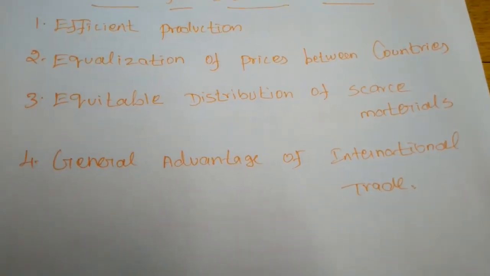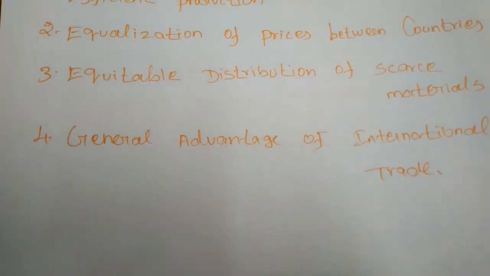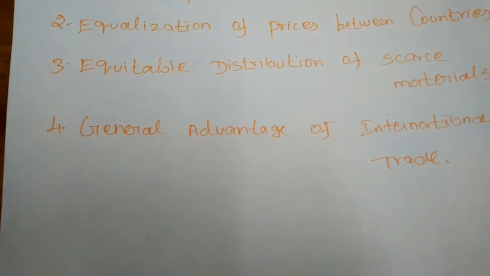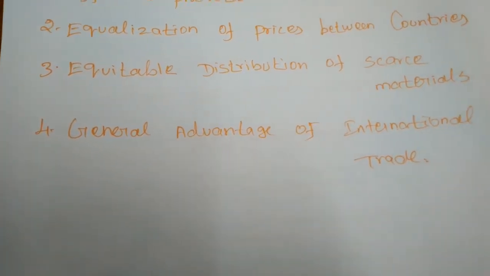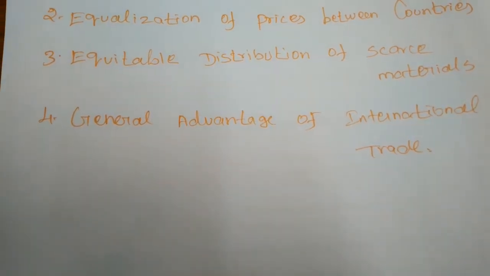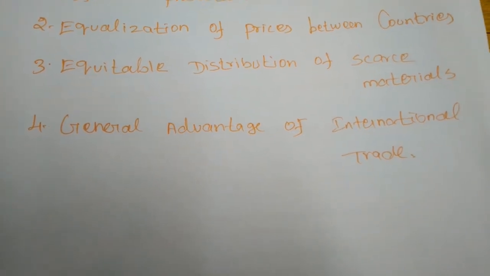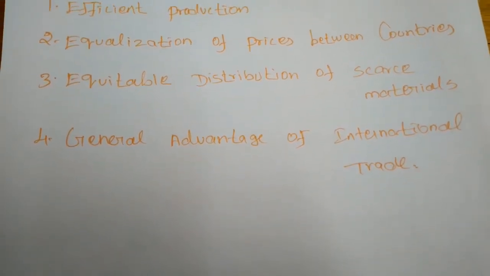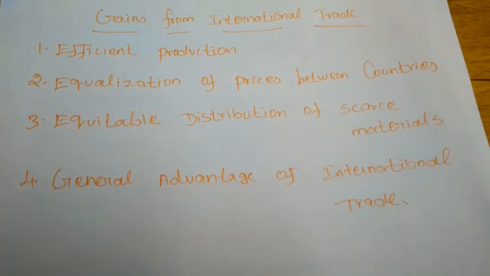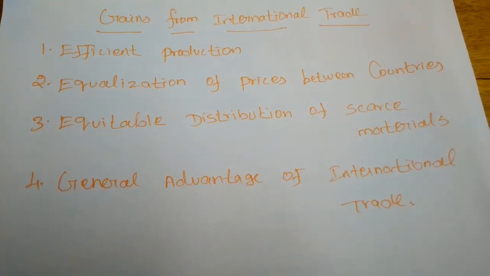Next is the division of labor and specialization. When any of the nations focus on producing a particular line of product for the purpose of exporting to another nation, the division of labor and specialization will also be generated. Next, expansion in the transport facilities. The transport facilities will also be expanded among the countries. So, the four types of gains from international trade are there.